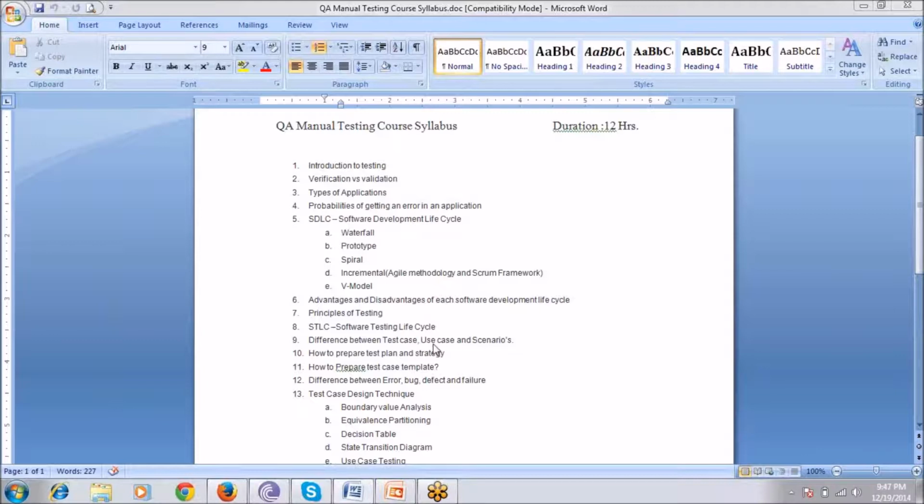That will be covered in the requirement section, the FSD section. And scenario is a combination of multiple test cases, which we call a test scenario. Before creating the test cases and use cases, we prepare the test plan and test strategy. The test strategy is generally prepared by the test manager.